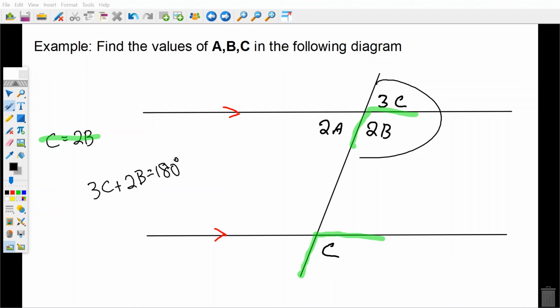So we can take out the C and we can put a 2B in there. 3 times 2B plus 2B equals 180. We solve this. 3 times 2B will be 6B plus 2B equals 180. That'll be 8B equals 180.